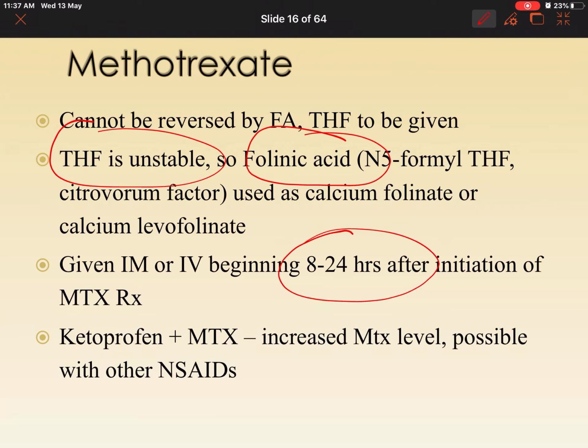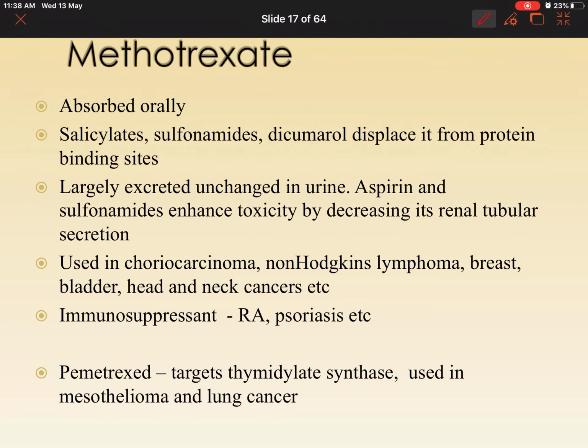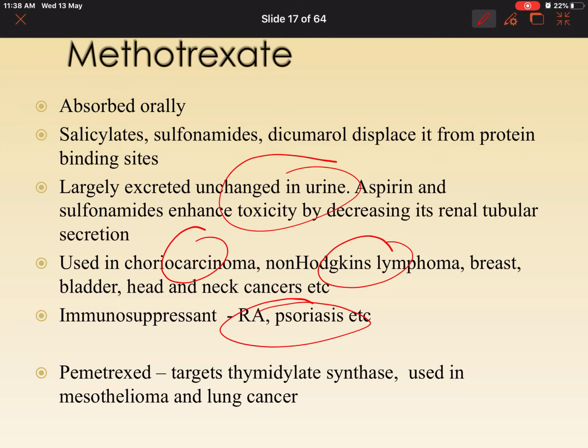A common question comes: why is methotrexate given along with folinic acid? It's given 8 to 24 hours later so that we are able to save the normal, rapidly dividing cells. Methotrexate can also be given orally. It is largely excreted unchanged in the urine. Where are we going to use methotrexate? It is used in choriocarcinoma, non-Hodgkin's lymphoma, breast, bladder, head and neck cancers. It is also used as an immunosuppressant and disease-modifying agent in rheumatoid arthritis and psoriasis.